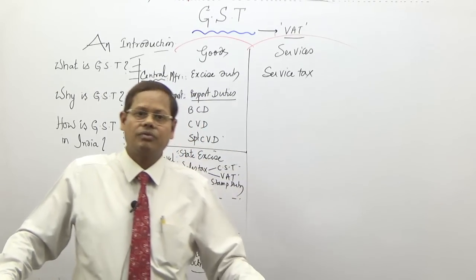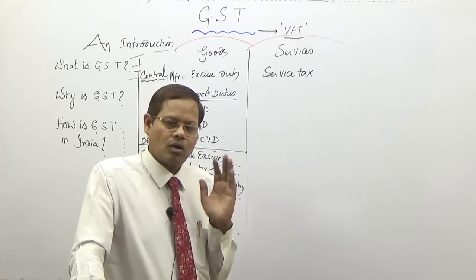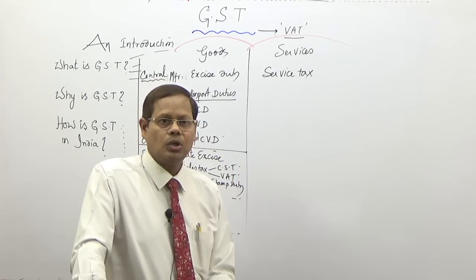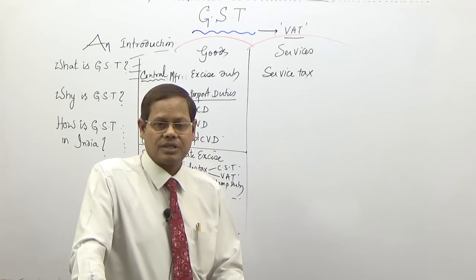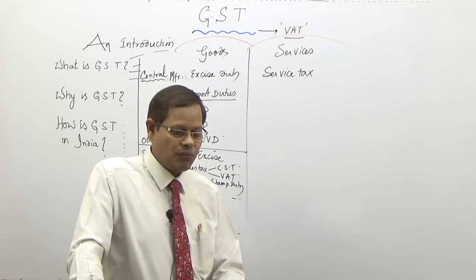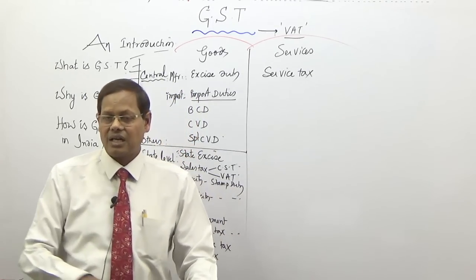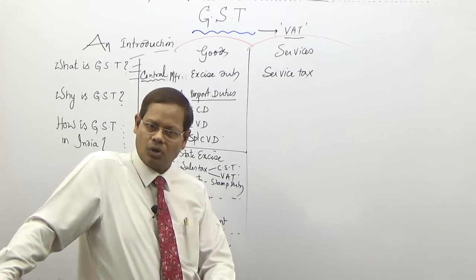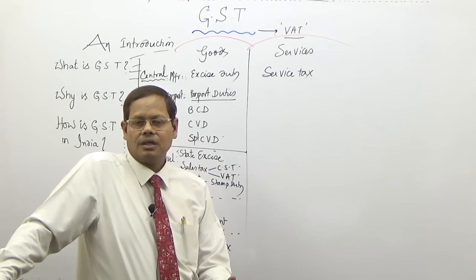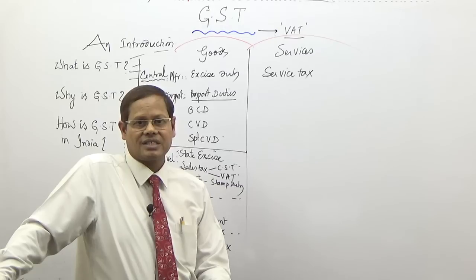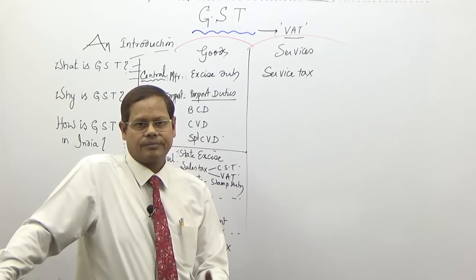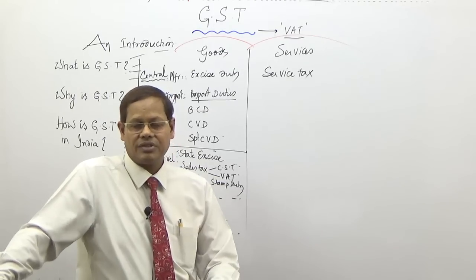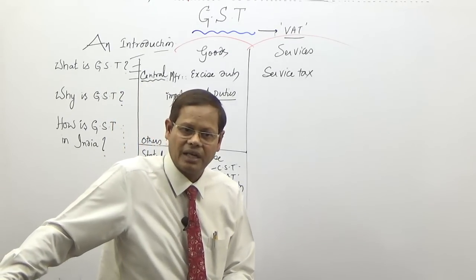So gradually what we have done is we have switched from a gross value methodology of taxation to tax on value addition, the value added taxation system. First time we introduced it in central excise in the year 1987 in the name of MODVAT. So with the introduction of MODVAT, central excise became a value added tax. And then we introduced service tax in 1994.